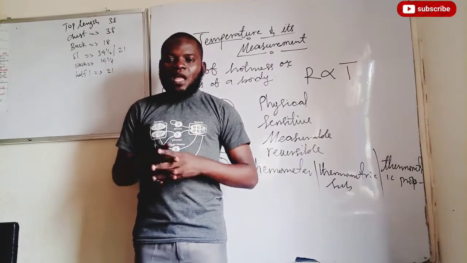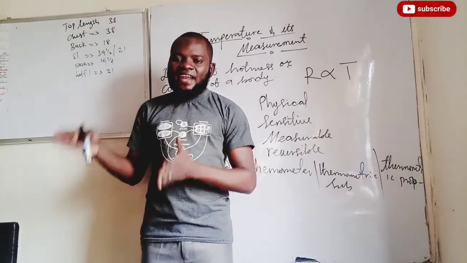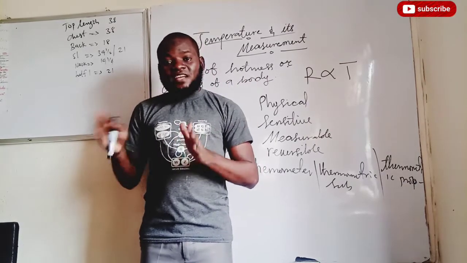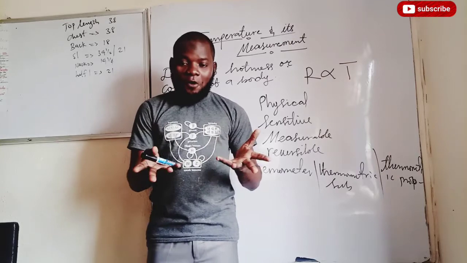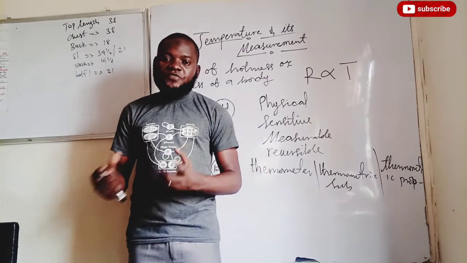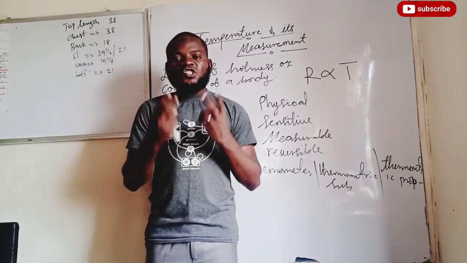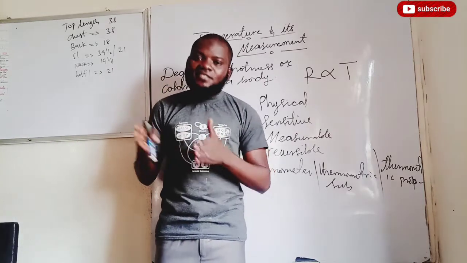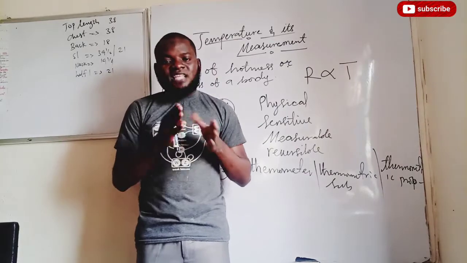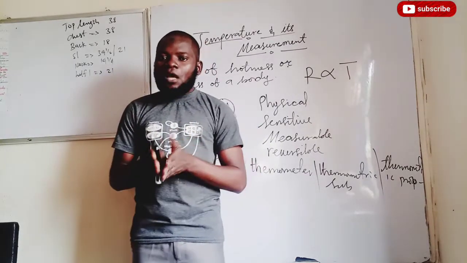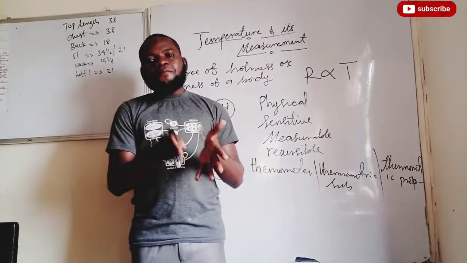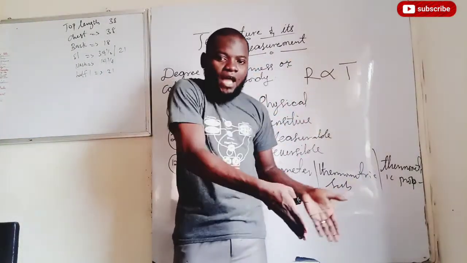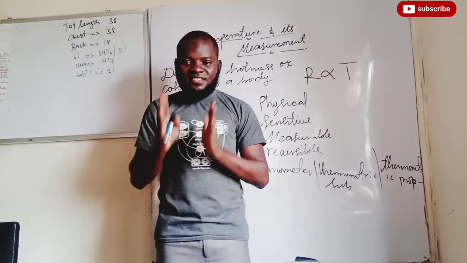Then the next type of thermometer we have is the thermoelectric thermometer. At times we call it thermocouple thermometer, whichever one, but it is called thermoelectric thermometer. It uses two metals of different temperature that are joined together. That is, it uses a thermocouple as the thermometric substance. And what is now the thermometric property? The thermometric property is the change in electromotive force of the two metals with a change in temperature.